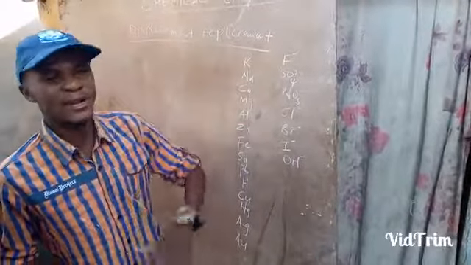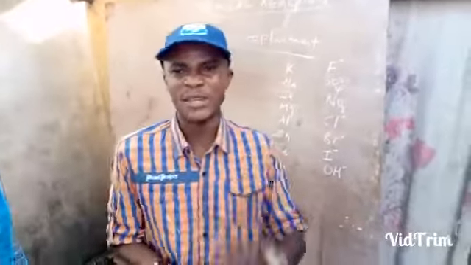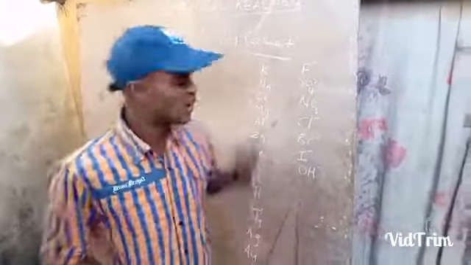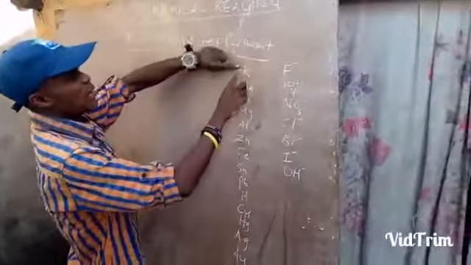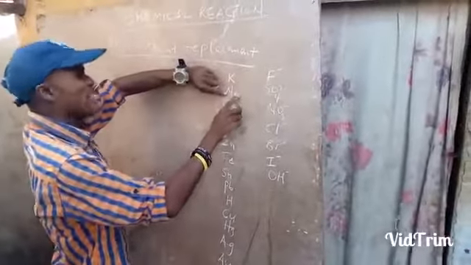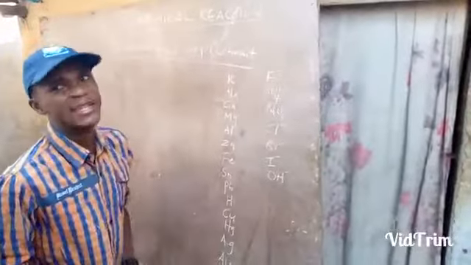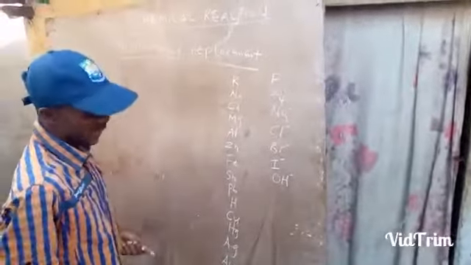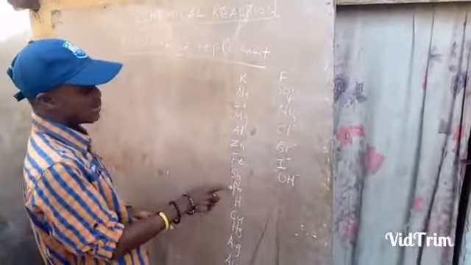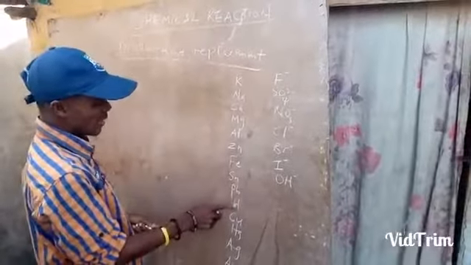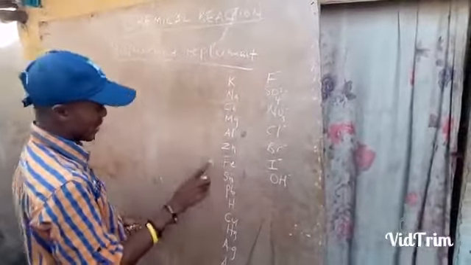So what we are now saying in displacement reaction is that for an element to replace another element, that element must be above. Any element that is above can displace the element that is below. If you look at this, potassium can displace sodium. Sodium can displace calcium, but calcium cannot displace sodium. That is why we are saying you maintain the pattern in which they are. Likewise, lead can displace hydrogen, but hydrogen cannot displace lead. Hydrogen can displace copper, but copper cannot displace hydrogen.